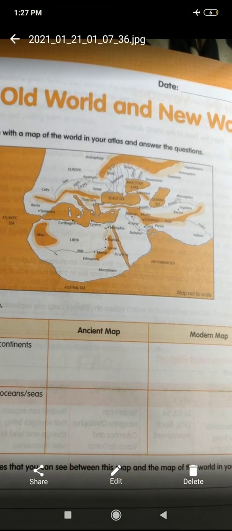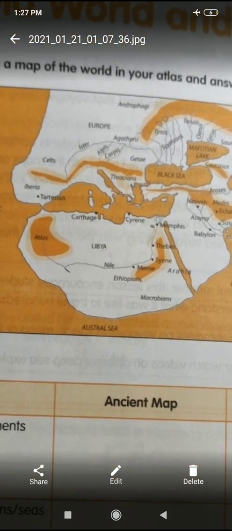Asia, Europe and Libya. Where is Libya now? You can see Libya here, above the Nile river. That Libya, nowadays we call Africa. In the old map Libya means Africa only. In the present map it is changed to Africa. So the world map in the atlas shows Europe, Asia, Africa, Australia, South and North America. These are the continents present in the new map.